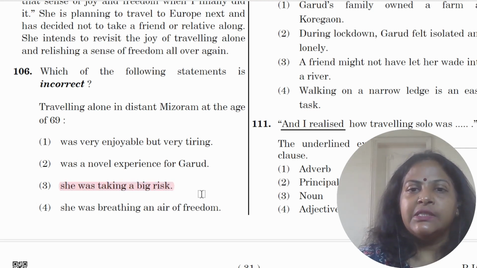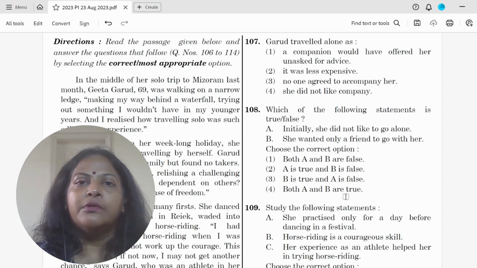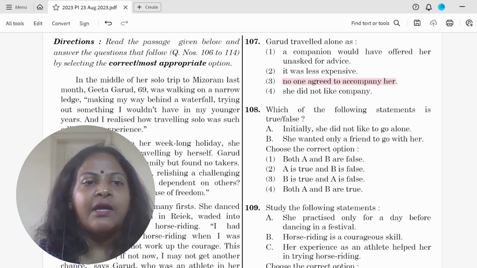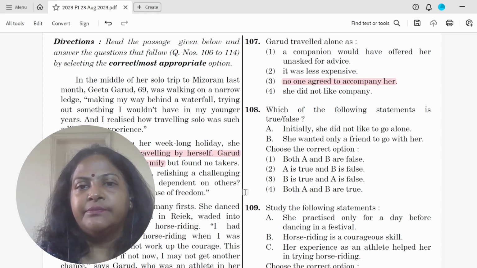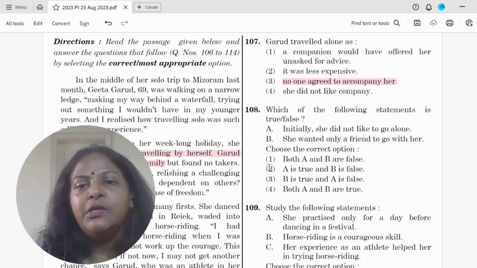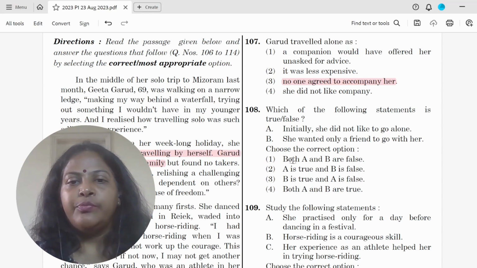So this is incorrect. Question 107, Garud traveled alone as basically no one agreed to accompany her. Here she says that she had asked friends and family, but no, there were no takers. Which of the following statements is true and false? Initially, she did not like to go alone. That is true. She wanted only a friend to go with her. So A is true and B is false.